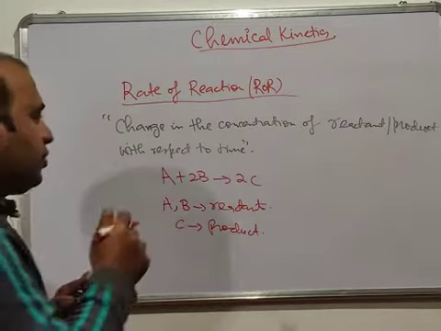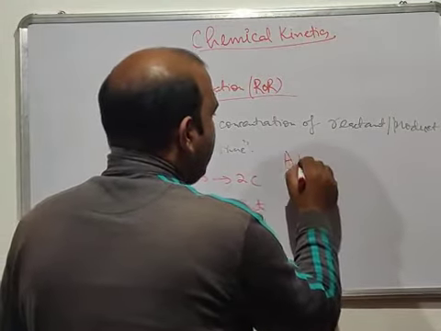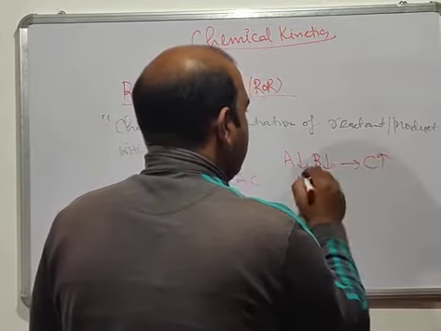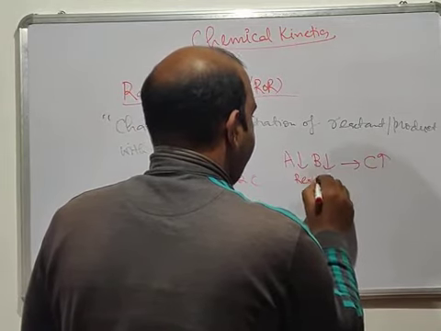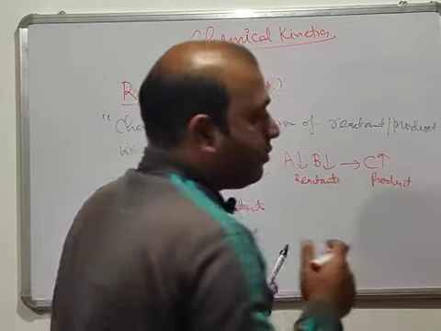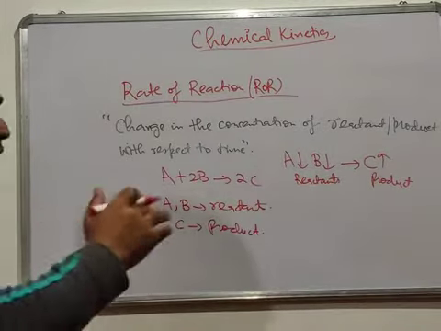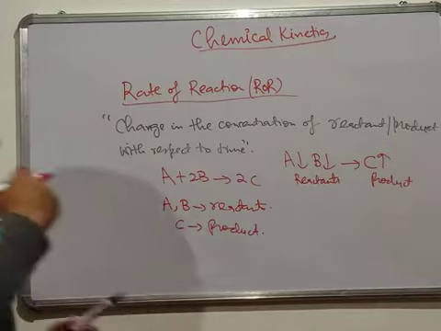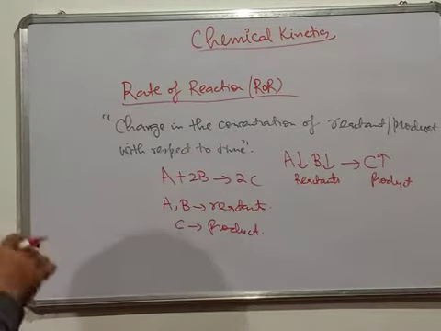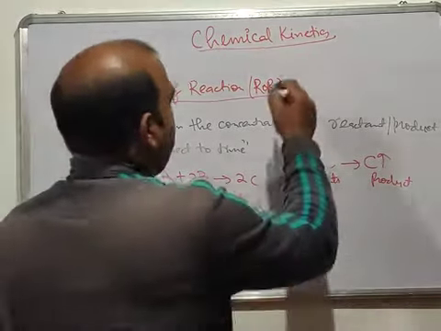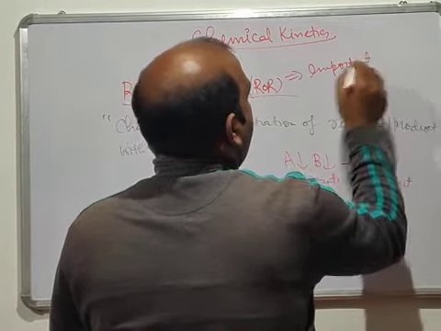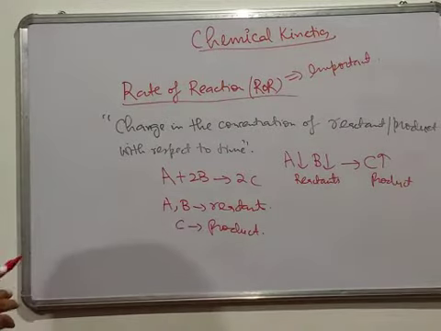That is very important. So A will start decreasing, again B will start decreasing, but C will start increasing. So this is the reactant concentration, reactants, and this is the product. Product concentration always starts increasing, because products will form and reactants will start dissipating, so product will start appearing. That is how we actually define the rate of the reaction. It is very important in chemical kinetics. So keep this thing in your notes.